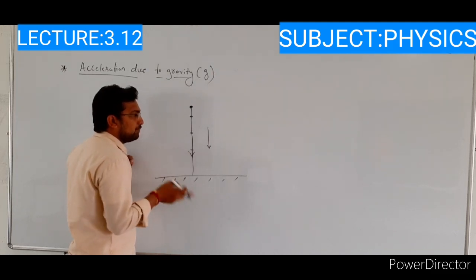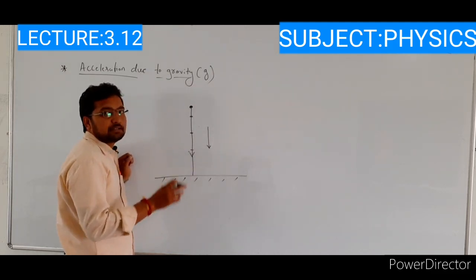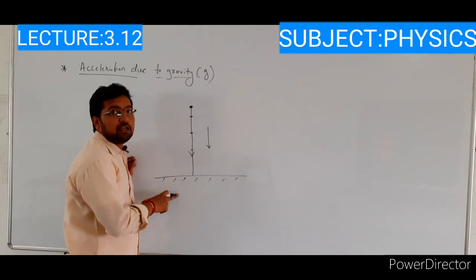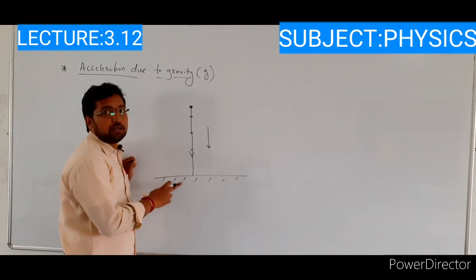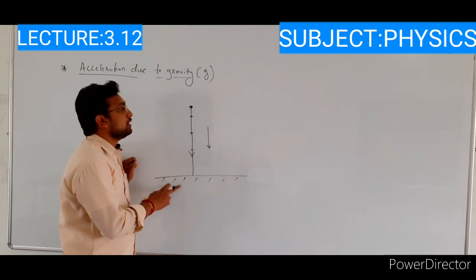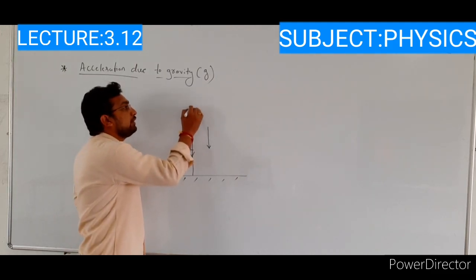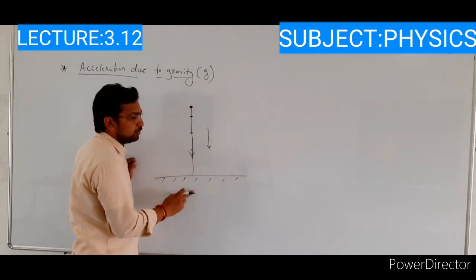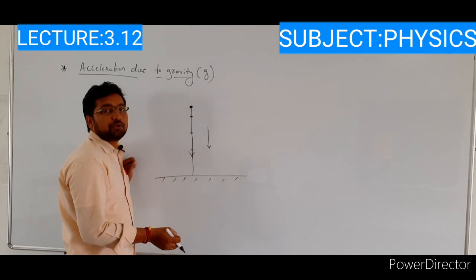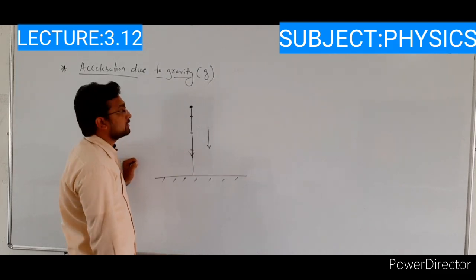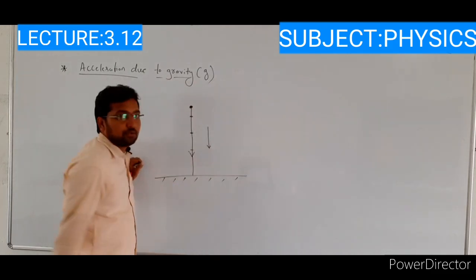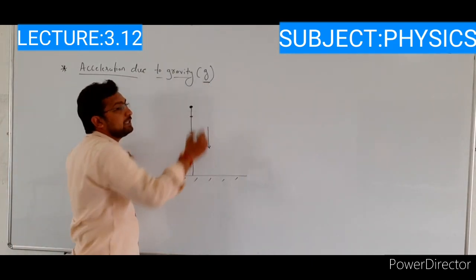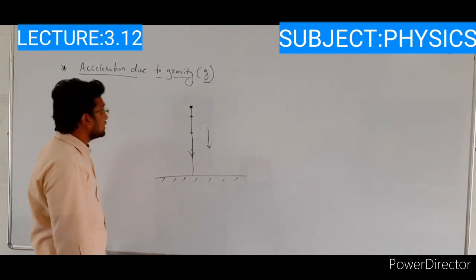If the velocity changes, it experiences acceleration, because of the gravitational force or the earth's gravity. So the acceleration due to gravity means the acceleration experienced by this object due to the earth's gravity or gravitational force. That's why it is called the acceleration due to gravity, and it is denoted by small g.